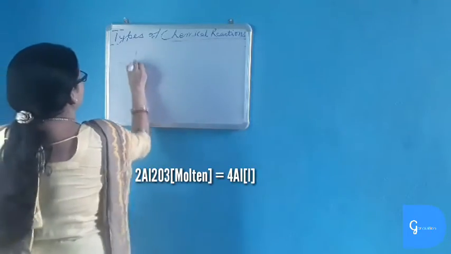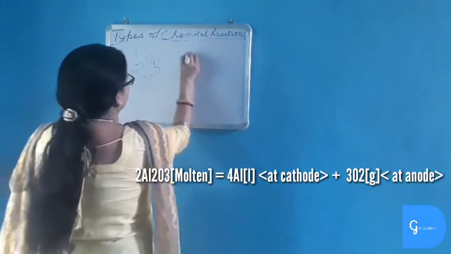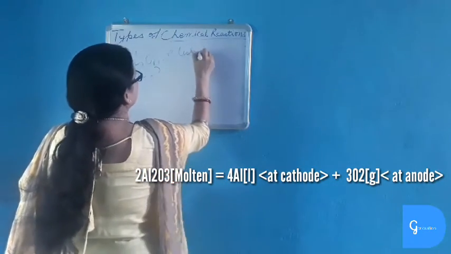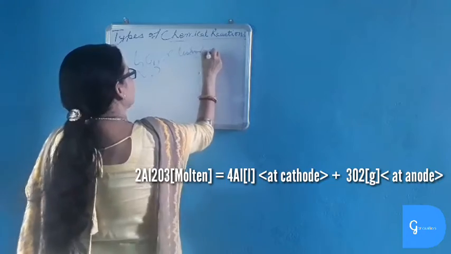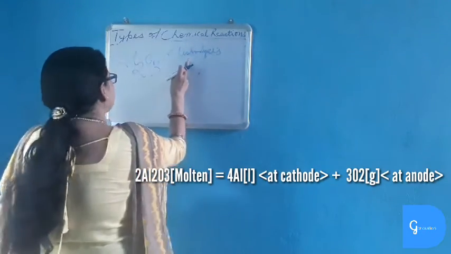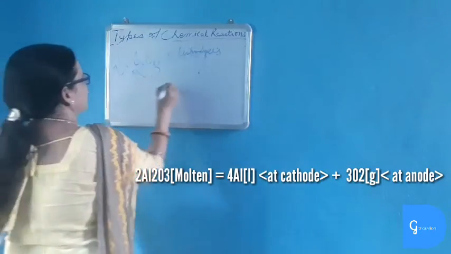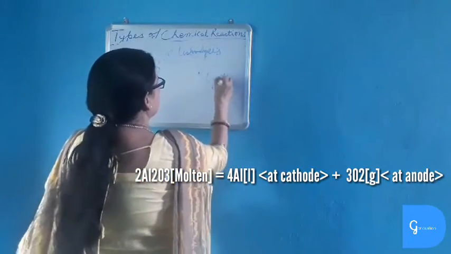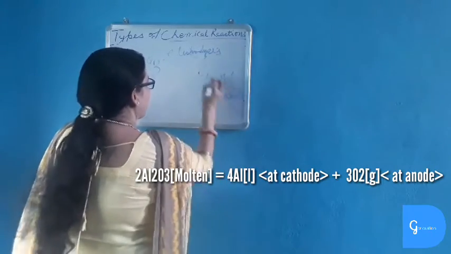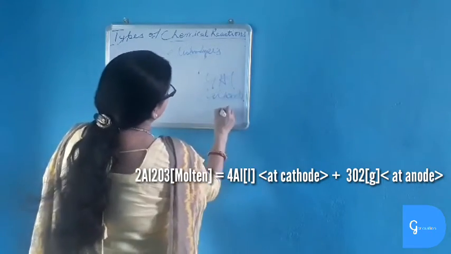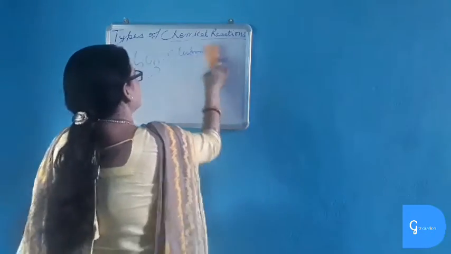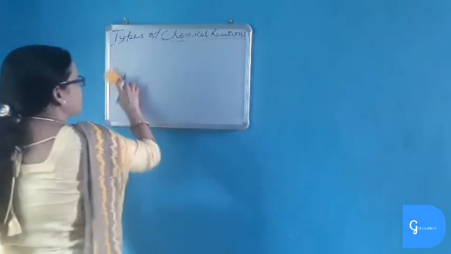When electricity is passed through molten aluminum oxide, this is called electrolysis. Passing of electricity means electrolysis. So when electrolysis is done to aluminum oxide, what happens? Aluminum is collected at the cathode of the electrolytic tank and oxygen will be collected at the anode. So these are the methods of extracting metals from their oxides and chlorides.